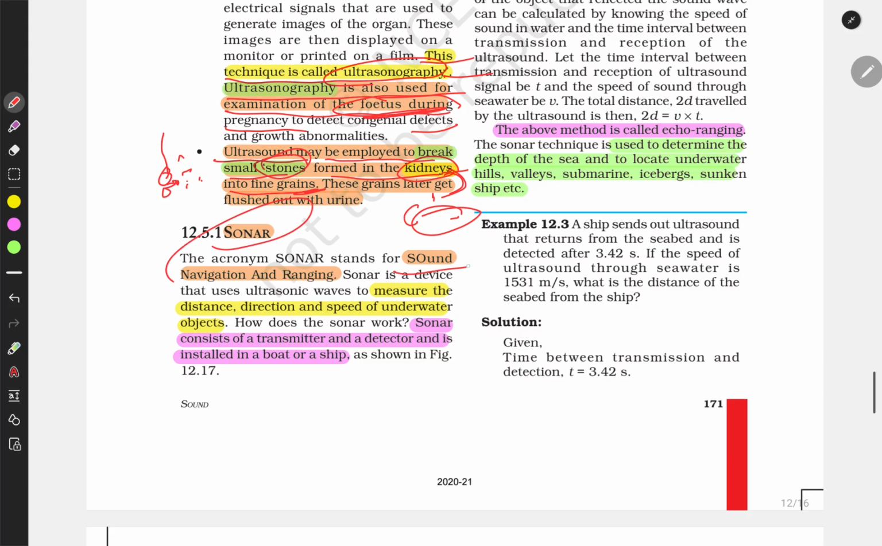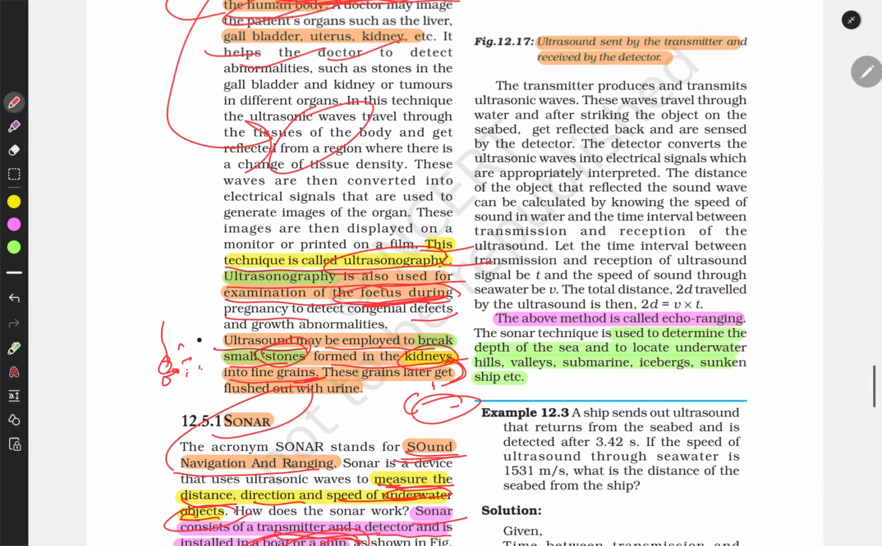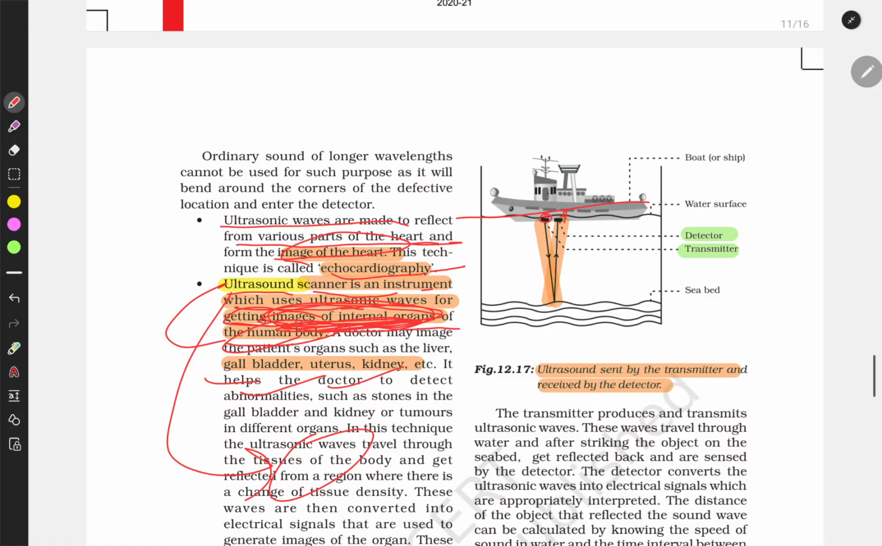What is sonar? Sonar's full form is sound navigation and ranging. It is used to measure the distance, direction, and speed of underwater objects. Sonar consists of a transmitter and a detector and is installed in a boat or a ship. So this is a boat, and here the sonar is placed. It scans the underwater surface and detects any hard rock and vegetation, and the distance between the sea bed and the boat.